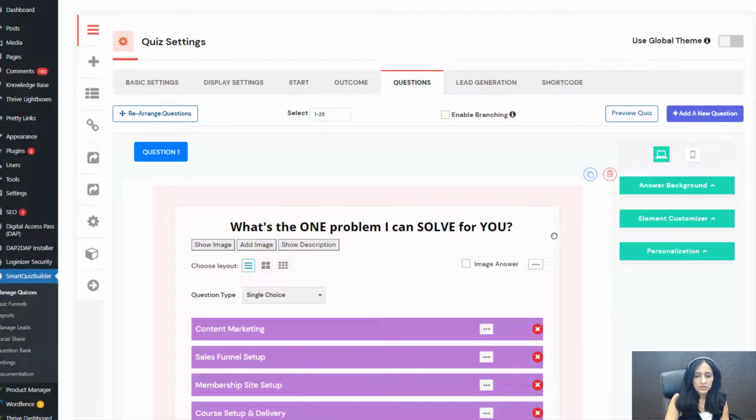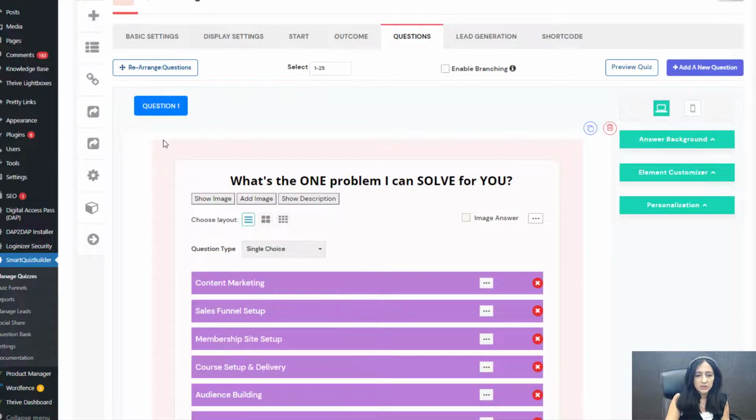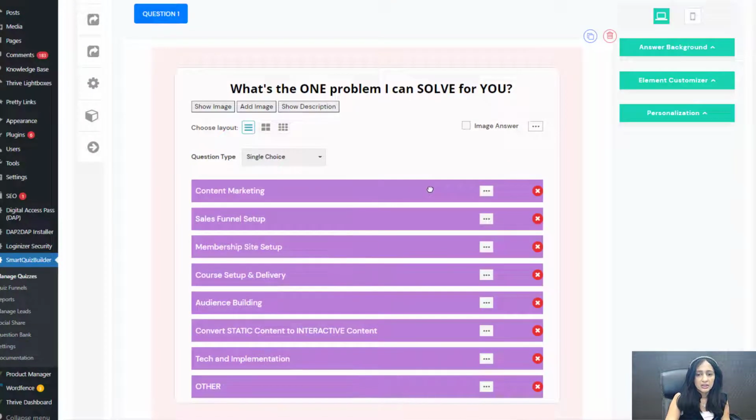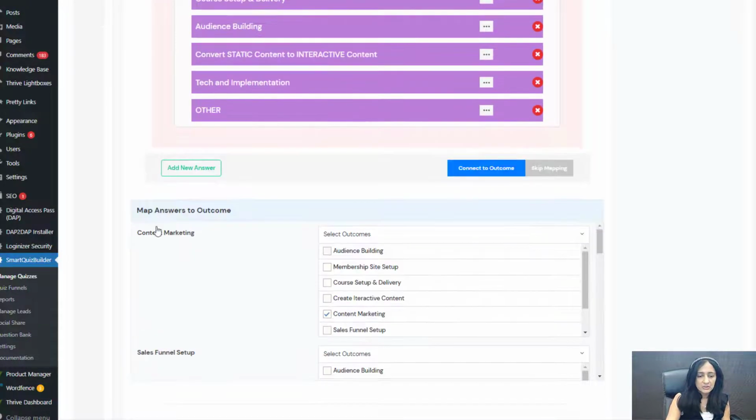I just have one question. You can have as many questions as you want. And this is one question that helps me segment them and send them to the right outcome screen. So everything that I can solve, I have added that as an option here. So based on whichever answer they select, I send them to the right outcome screen. And to do this, I have done outcome mapping here. So you can see here, I have mapped the answers to outcome here.